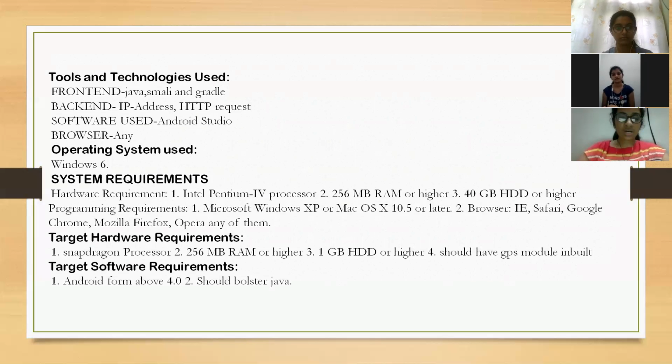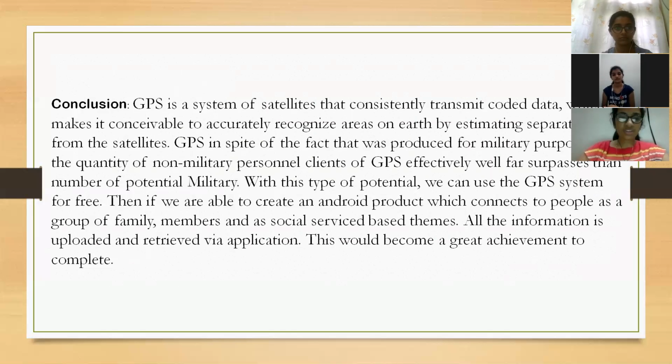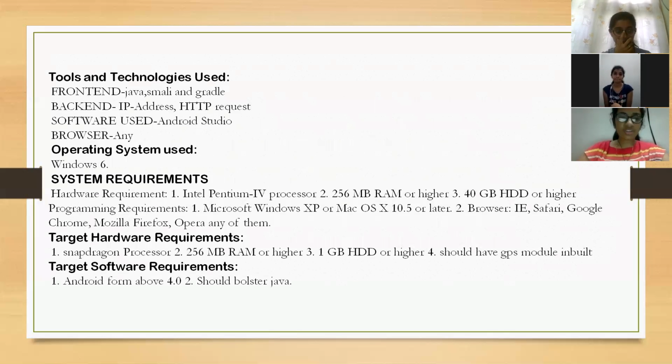System requirements are hardware requirements and software requirements: Microsoft Windows XP or Mac OS X or later, and browsers IE, Chrome, Mozilla Firefox, etc. Target hardware requirements are Snapdragon processor, 256 MB RAM or higher, and 1 GB HDD or higher. Target software requirements are Android 4 and above, and it should support Java.